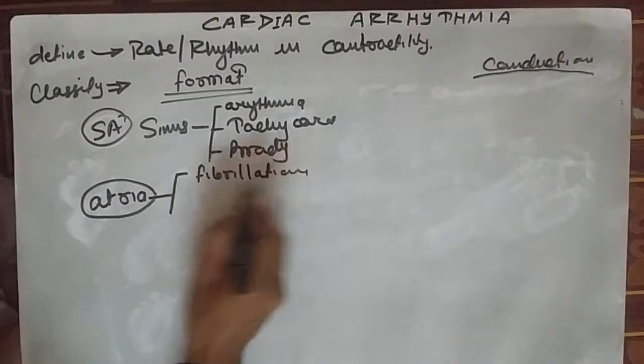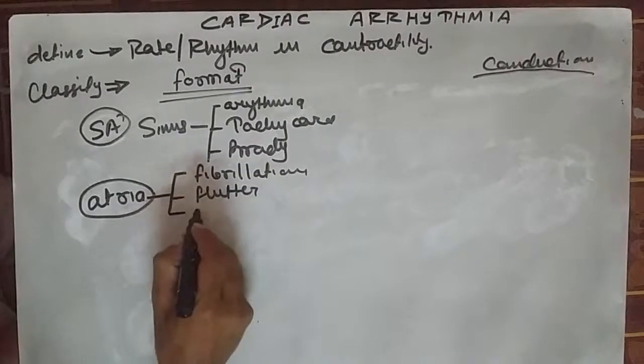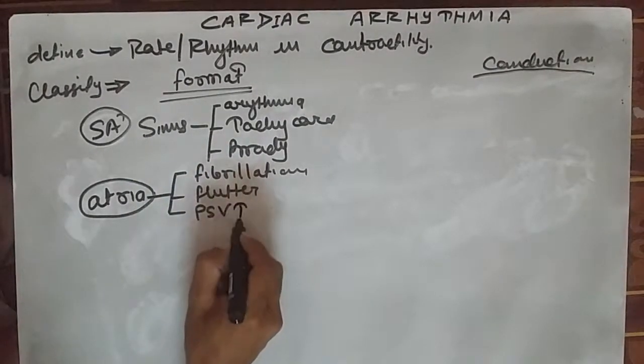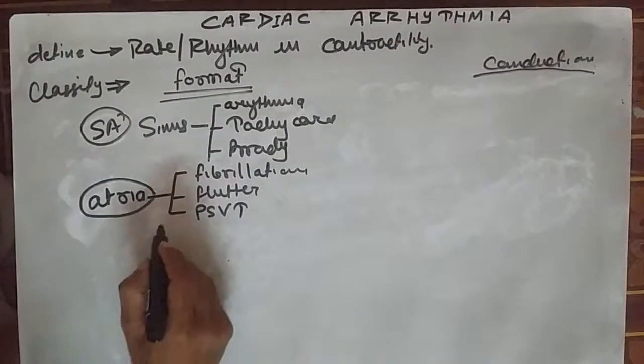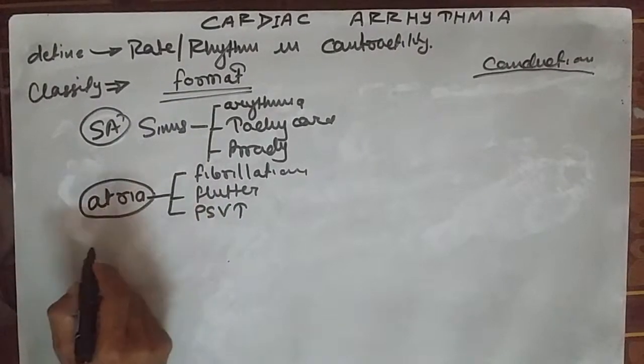And some premature contractions also cause formation defects via the atria.